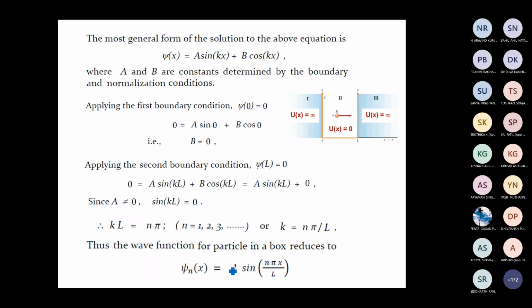We know that all physically acceptable wave functions should satisfy the normalization condition, that is, the integral from minus infinity to infinity of modulus psi square dx must be equal to 1. If we apply that condition to this wave function, we can fix the value of a.